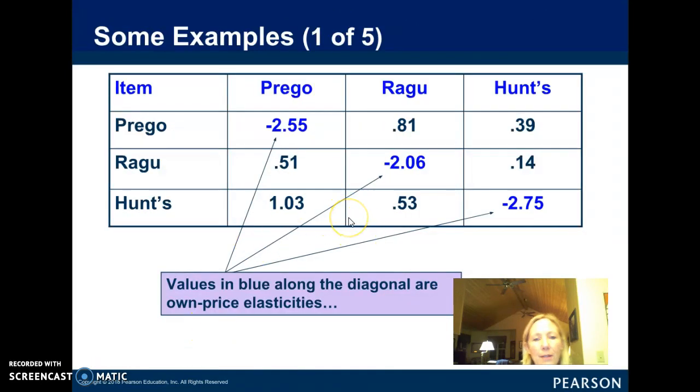Okay, and then your book gives numerous examples of spaghetti sauce. So they say these are elasticity coefficients. So if these are elasticity coefficients, they're all greater than 1. If you take the absolute value, or if you just negate that negative sign, because negative means demand decreases. So which one is the most elastic? So they're all elastic. Which one is the most elastic? It's Hunt's. So Hunt's, that's just a characteristic of that particular product.